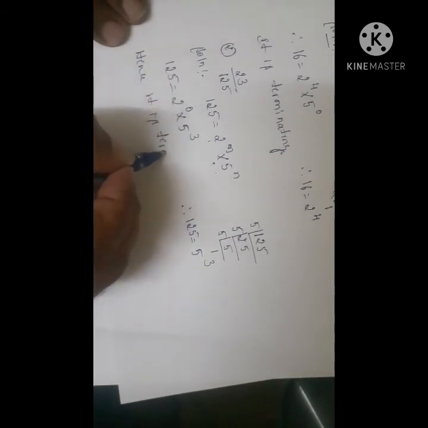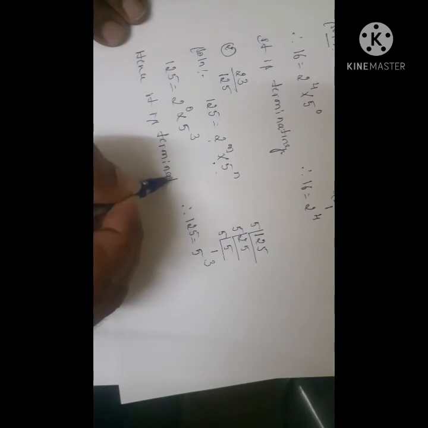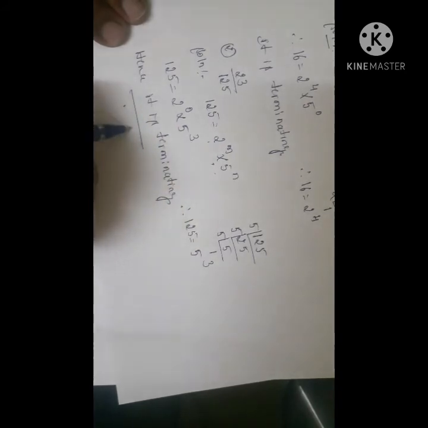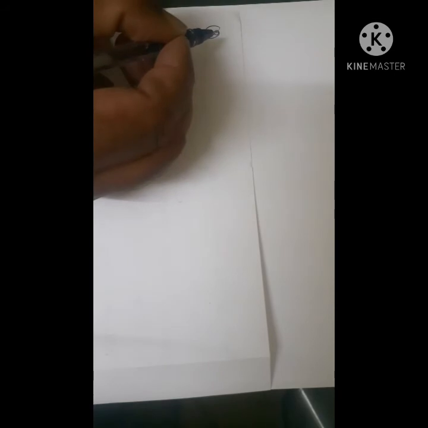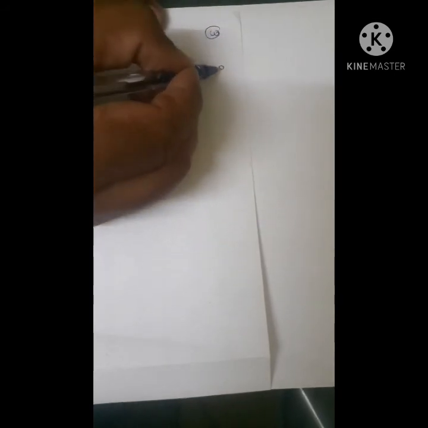terminating decimal. It is terminating. Okay. Now, let us take the third fraction. The third given fraction is 9 by 14.